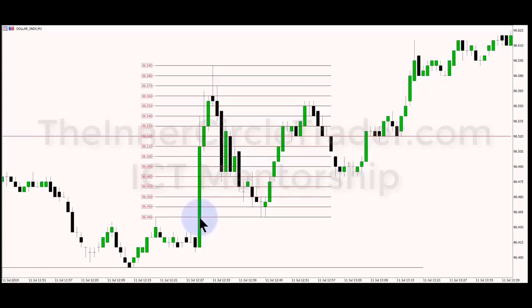Then the auctioneer, because his job is to get as much money as he can for the item, will say, okay, do I have 96.45? Anybody got 96.45? And he looks around the crowd and waits for someone to signal that yes, they would pay 96.45. And he'll keep going higher and higher until no one is willing to pay a higher bid.